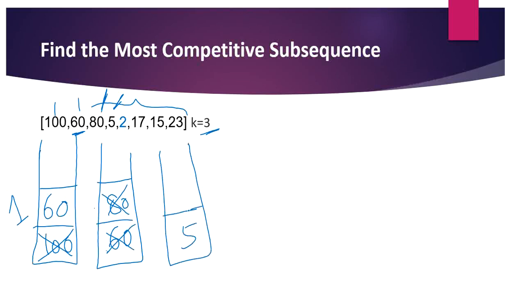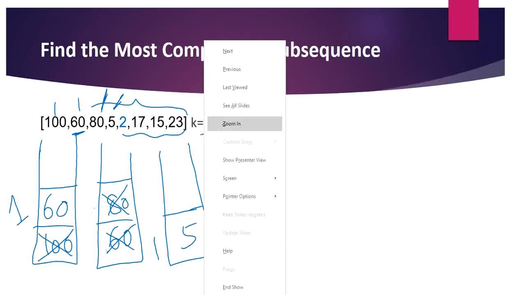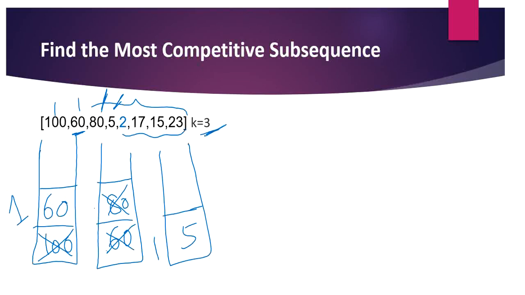So now we are checking the size of the stack is 1 and we still have more than 3 elements left in our array to add to the stack, because we need a subsequence of length 3, not less than that. So we are moving on to our next element, that is 2. So now we are going to remove 5 since it is greater than 2 and add 2 here.